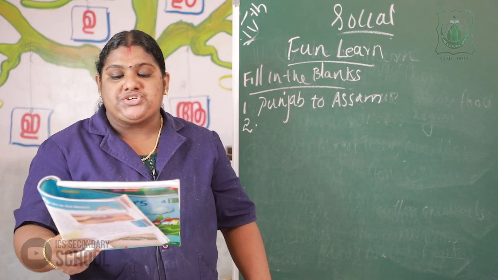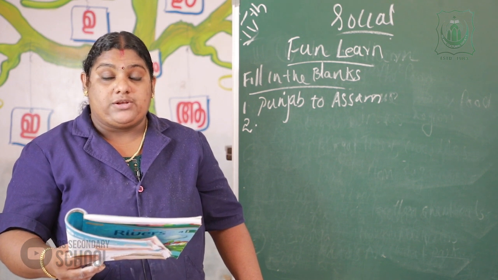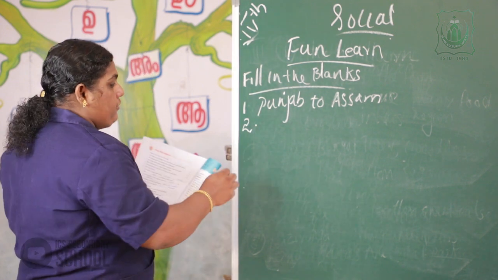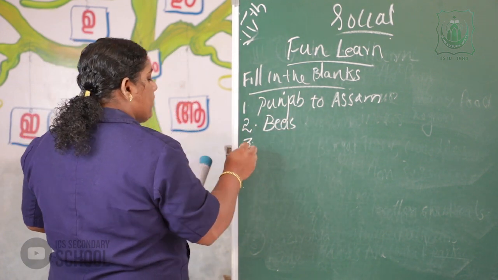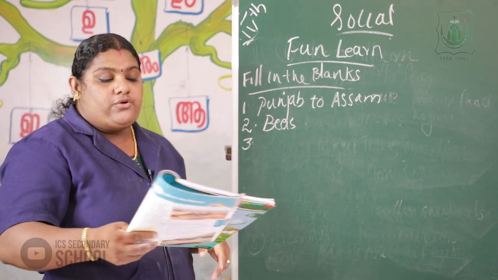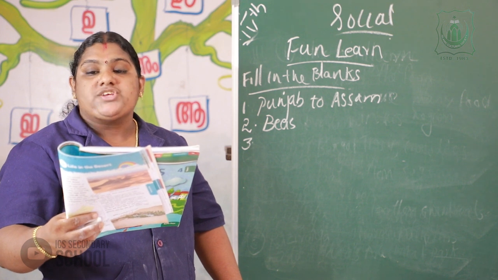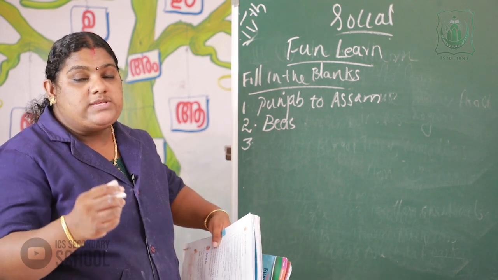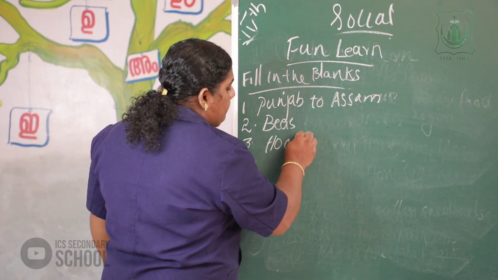The river dash is the tributary of the Satluj river. Which is the tributary of the Satluj river? Yes, the river Beas is the tributary of the Satluj river. The third question. The two branches of the Ganga are called the dash and dash. The names of the two branches are Hooghly and Padma.